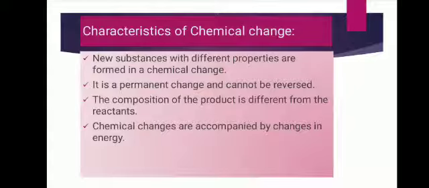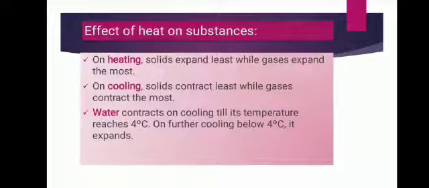Now let's understand a change that occurs because of a difference in temperature or because of the intermixing of substances. Change in temperature means we can increase the temperature or decrease the temperature. So if there is a change in temperature, what will happen? Either the substance can expand or the substance can contract. So when these two, contraction and expansion, take place,